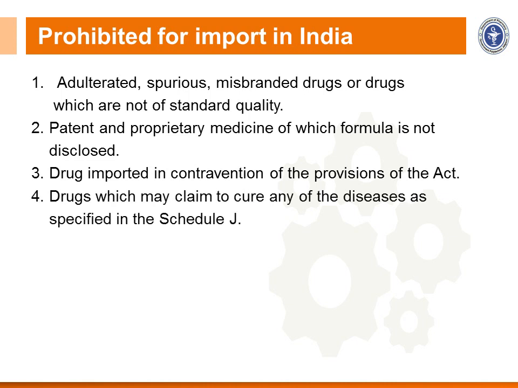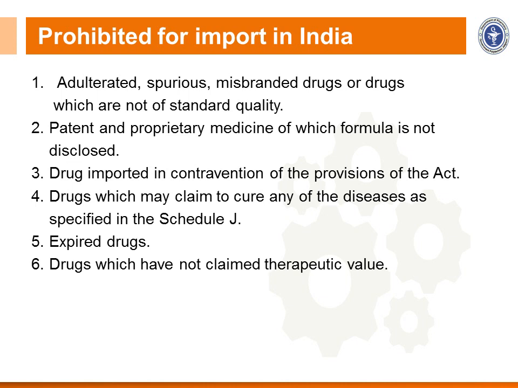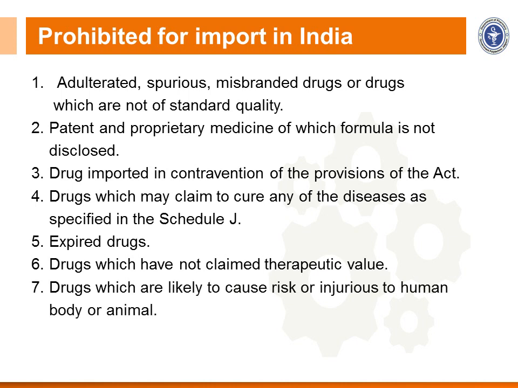Fourth, drugs which claim to cure any of the diseases specified in Schedule J. Expired drugs are prohibited for import in India. Then drugs which have no claimed therapeutic value, drugs which are likely to cause risk or injury to the human body or animals, and lastly, drugs not intended for import. So this is the list of drugs prohibited for import in India.